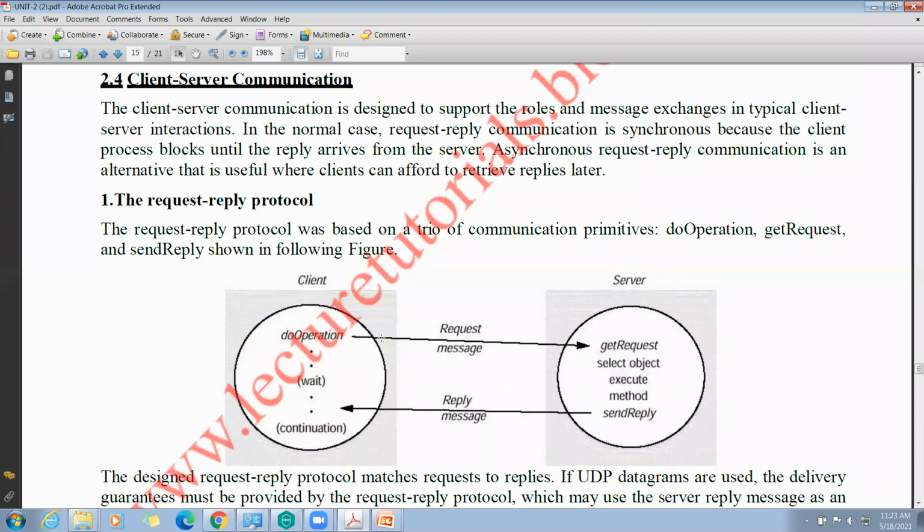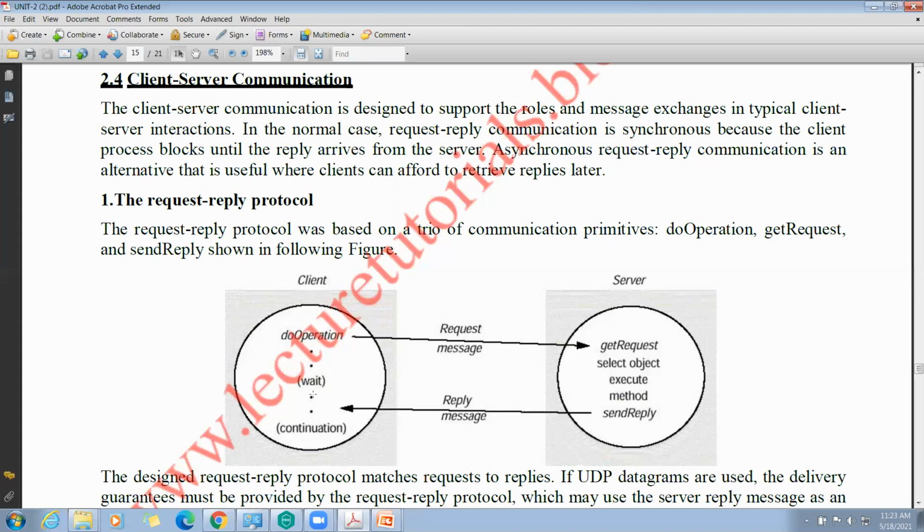After getting the request, the client gets a reply from the server. The client process gets blocked here. See the difference: after requesting, the client process gets blocked. Blocked means it is waiting for a response from the server.